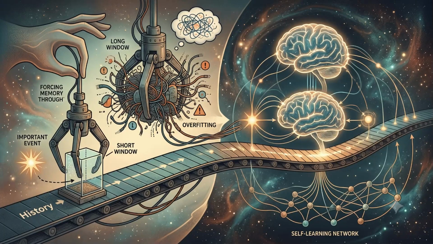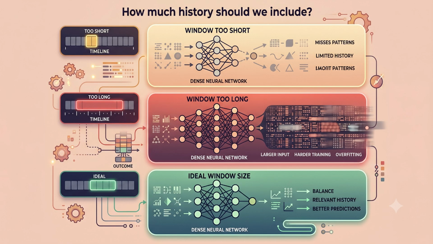This is better. But now we have a new problem. How much history should we include? If the window is too short, the model misses important patterns. If the window is too long, the input becomes larger, training becomes harder, and the model may overfit. Also, the important event may happen outside the fixed window. So dense neural networks can work for simple cases, but they do not naturally remember the past. What we really want is a model that can learn what to remember by itself. And this is where sequence models come in.